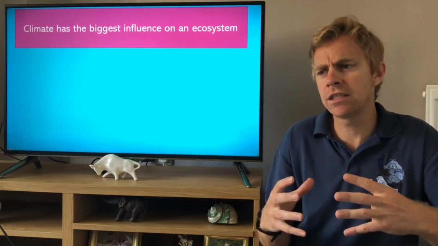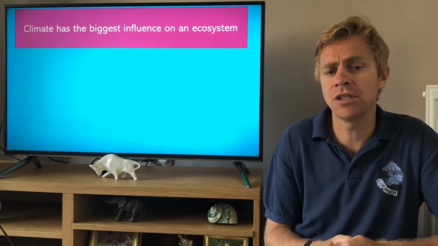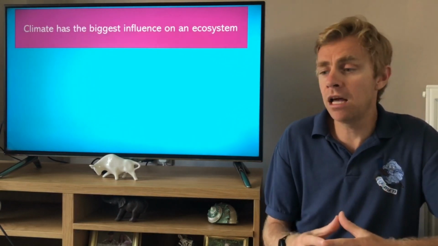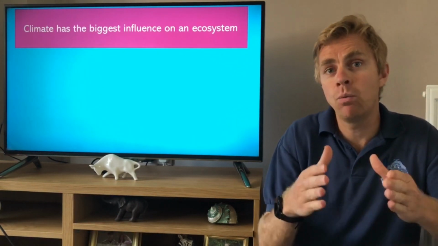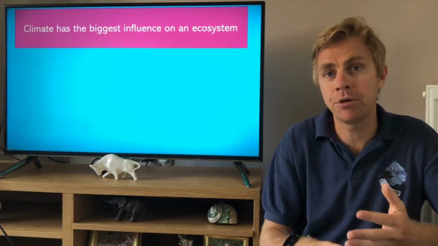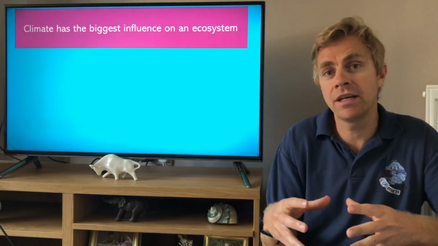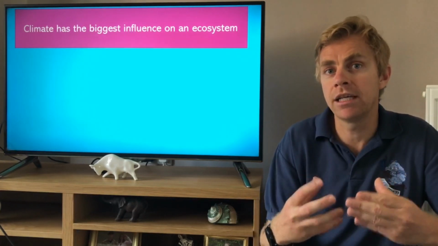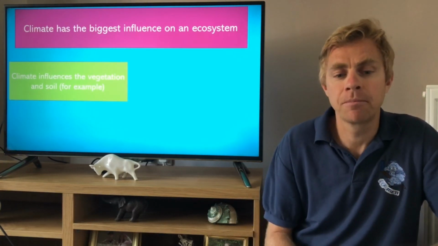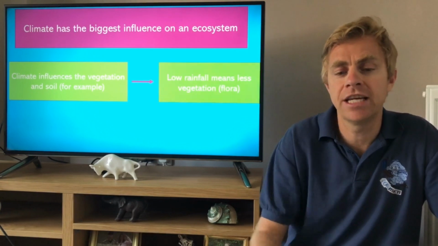So let's have a look at one element that affects an ecosystem. So we look at climate. Climate is an area's weather over 30 years, taking temperature, rainfall, precipitation, snow, hail, all together, and used to predict what the weather is like. It is called its climate. So climate influences vegetation.